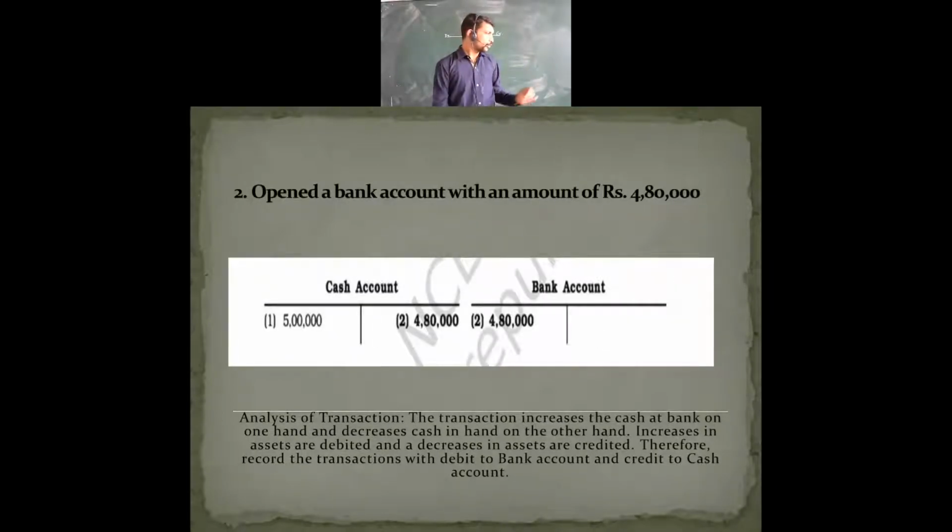In the next step, he opened a bank account with an amount of rupees 4,80,000. When he brought 5 lakh rupees, he opened an account, a bank account in the SBI. Now we have the cash account as well as the bank account. In the cash account he had 5 lakh rupees, which he brought for business. Now he is going to transfer money to the bank account. How much cash is remaining now?